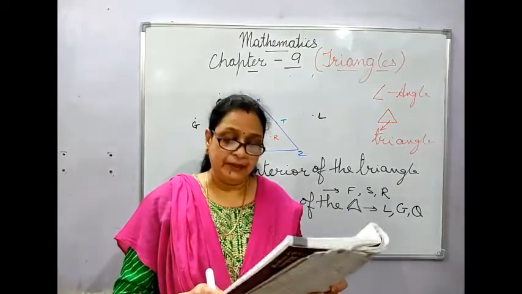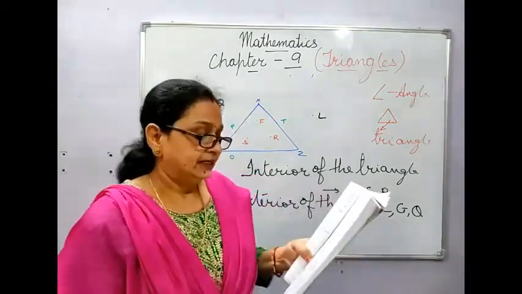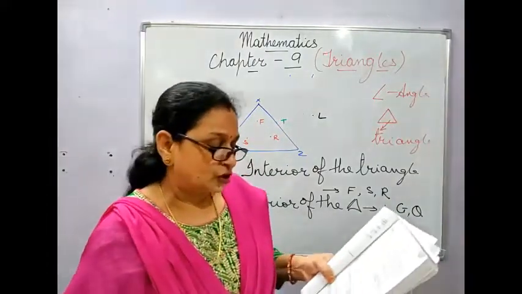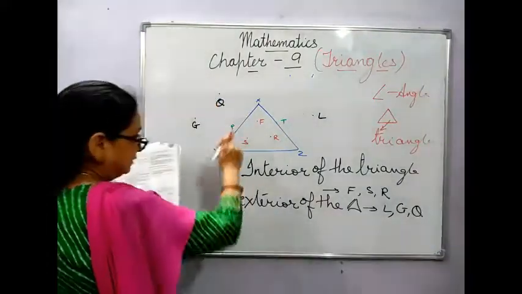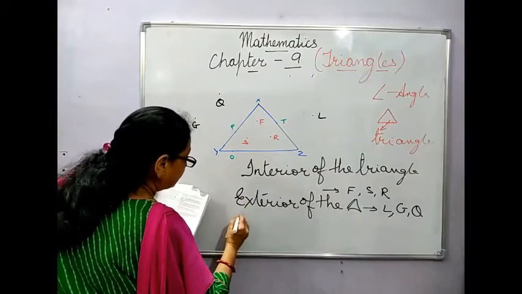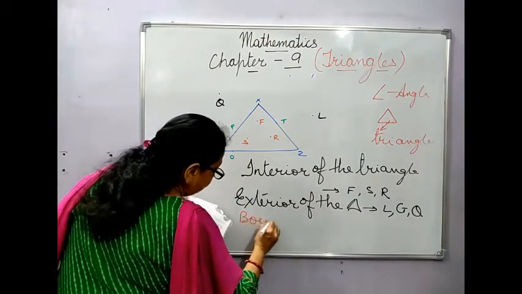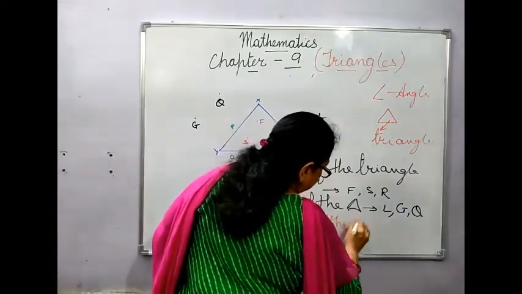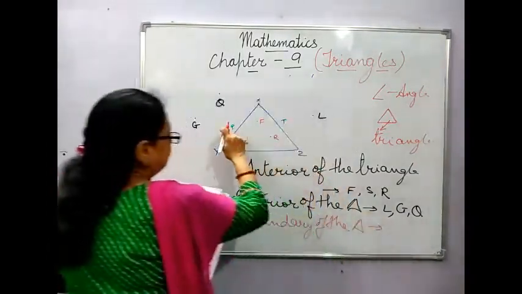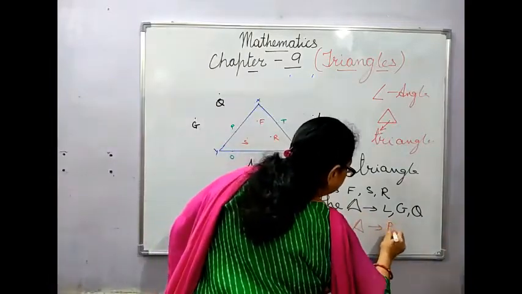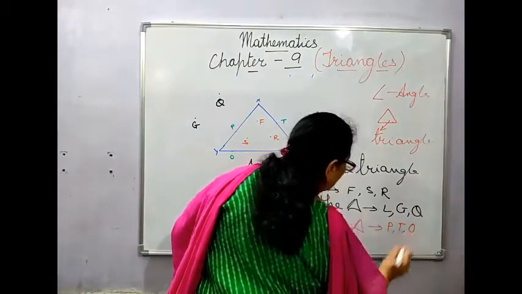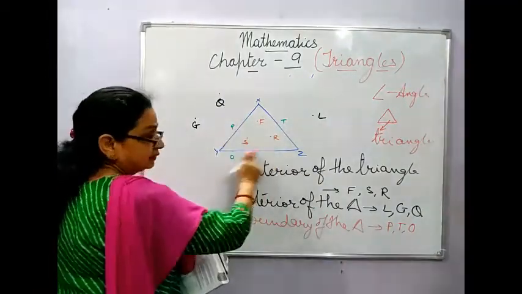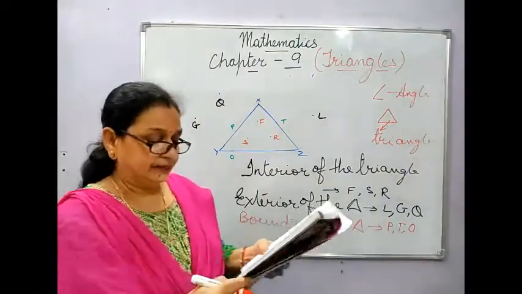Then the part of the plane made by the points that are on the triangle, and you remember that is called the boundary of anything. So it will be called the boundary of the triangle. And what are they? P, T and O. You can see points O, P and T are on the boundary of the triangle.